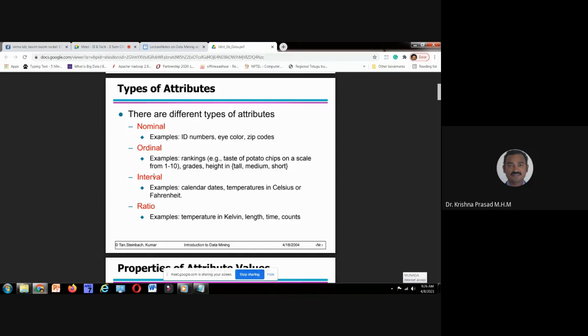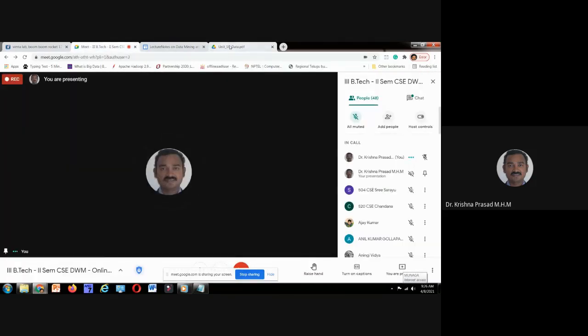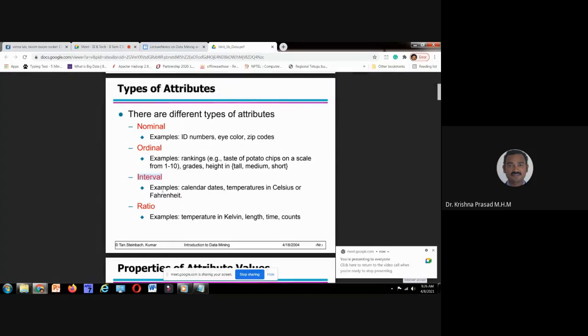Coming to interval. What is this interval? The other attribute, interval: calendar dates or ranges, temperature in Celsius or Fahrenheit. That is an interval. April month from 1st to 30th of April, March 1st to 31st of March, first day, second day of March, like this, interval. What is the fourth one? Ratio. Examples: temperature in Kelvin, length, time, counts.